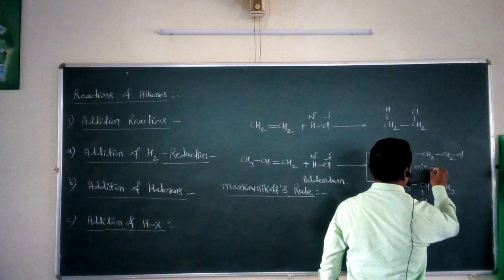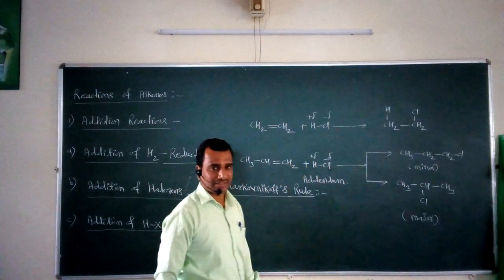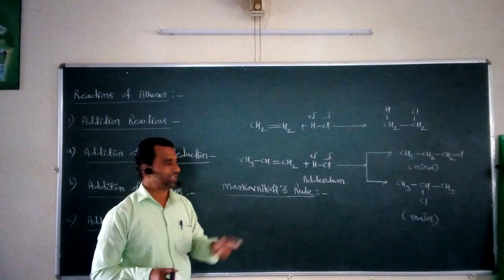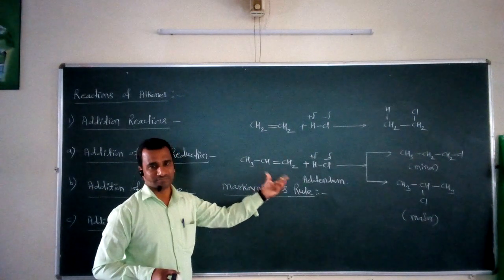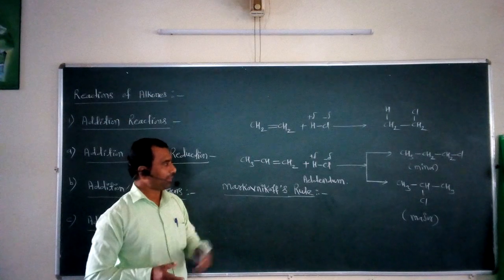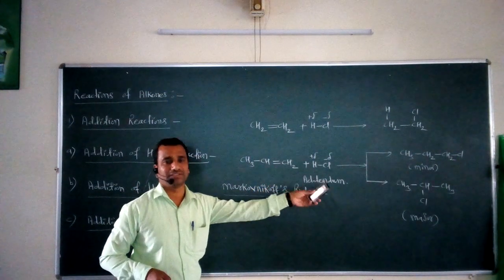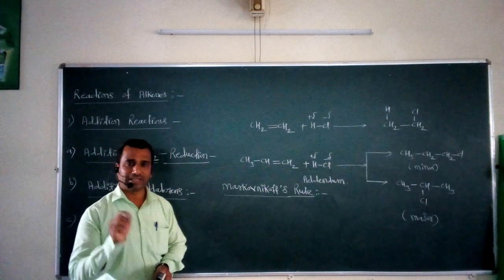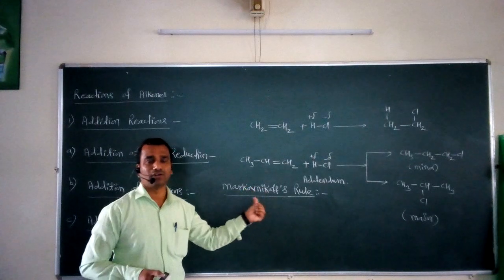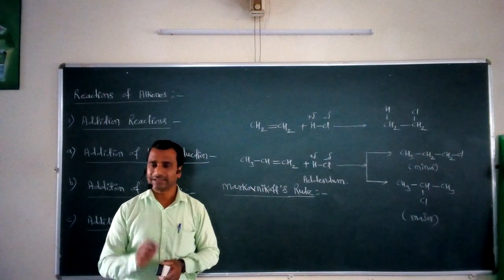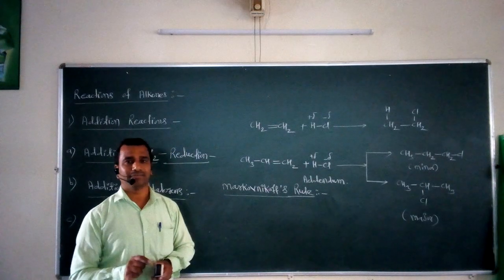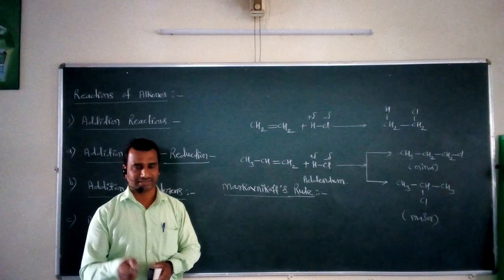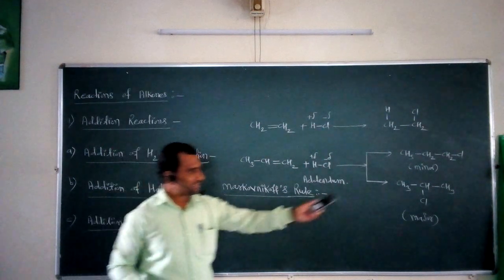This type of selectivity in product formation is obtained only when your alkene is an unsymmetrical alkene. So keep in mind, whenever such an unsymmetrical alkene is there, and you want to add such an addendum, or such a hydrogen halide, then you have to keep in mind the statement of Markovnikov's rule. And what is that statement? In an addition reaction, the negative part of the addendum gets added to that olefinic carbon which must have the least number of hydrogen atoms, and that is called the major product. So the second product is the major, the first product is the minor.